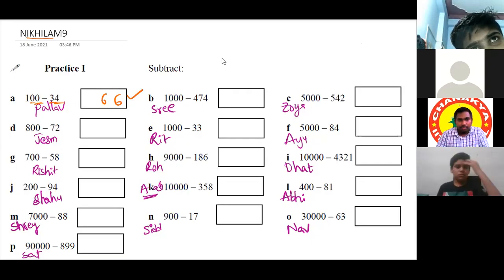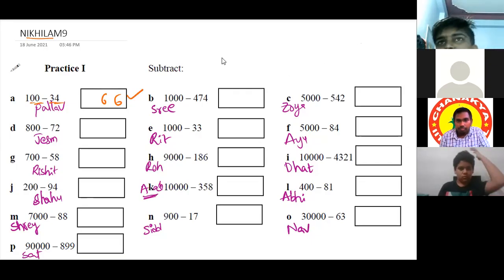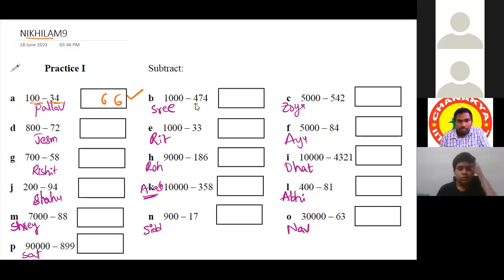Srihita, I think. Yes, sir. Sir, I wanted to do left to right. 1 minus 0 is 1 and 1's predecessor is 0. And then 9 minus 4 is 5 and 9 minus 7 is 2. 10 minus 4 is 6. That's all. Very good.